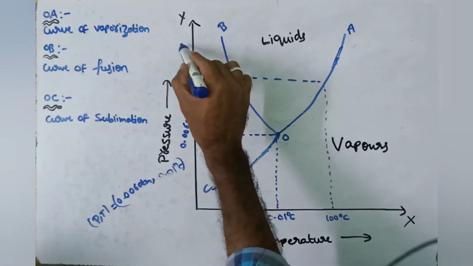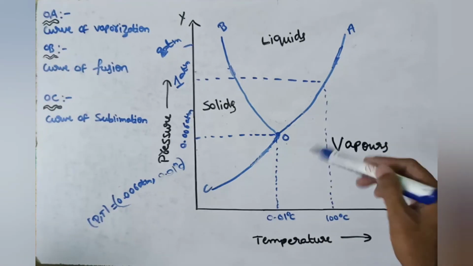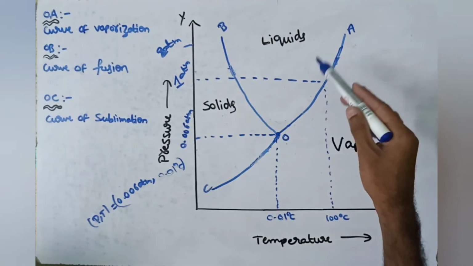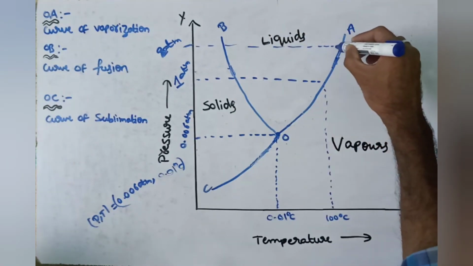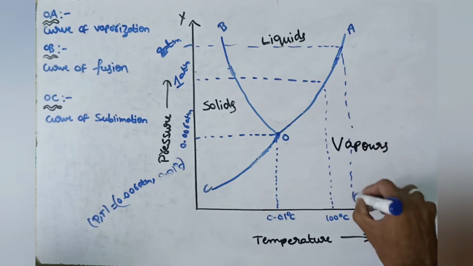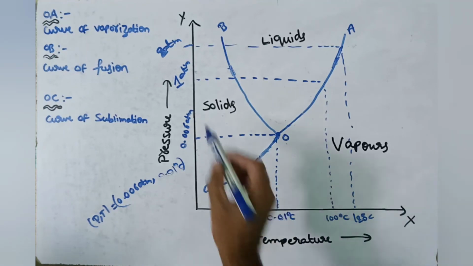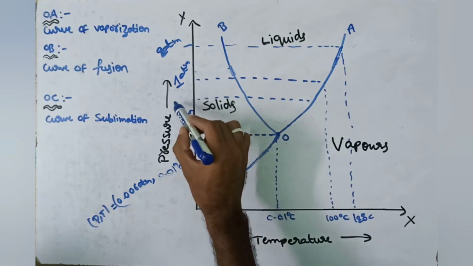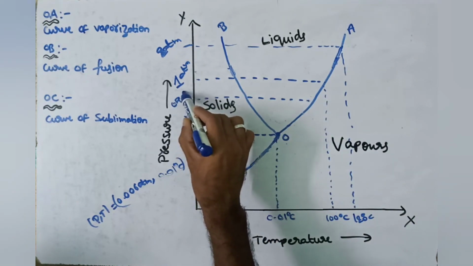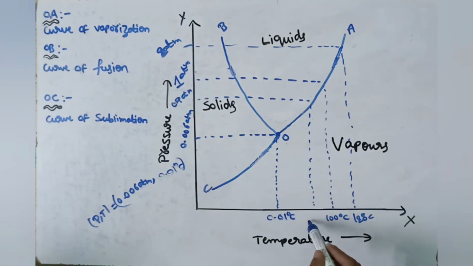If we increase the pressure to more than 1 atmospheric, say 2 atmospheric pressure, then the liquid boils at more than 100 degrees, maybe 120 degrees. For example, if we decrease the pressure to less than 1 atmospheric pressure, at 0.9 atmospheric pressure, then water can be boiled at maybe 80 degrees Celsius.